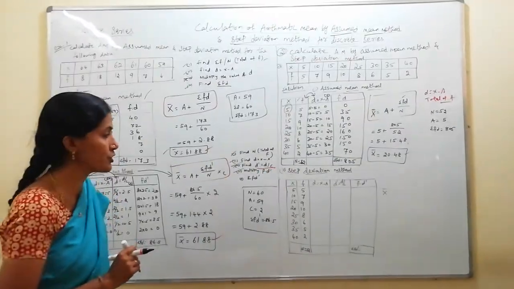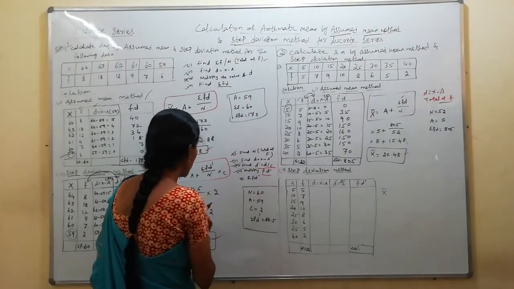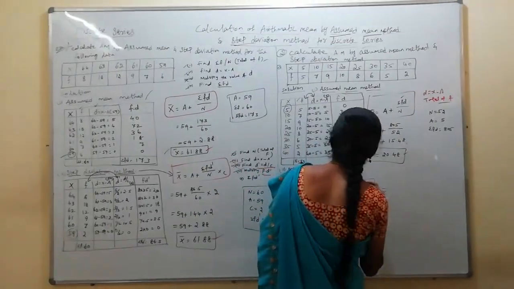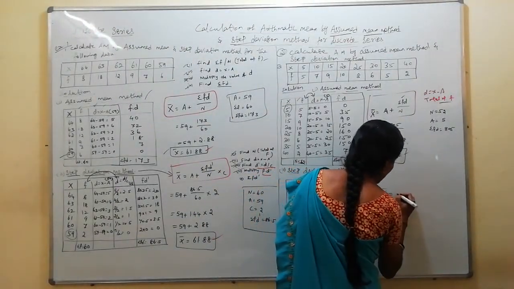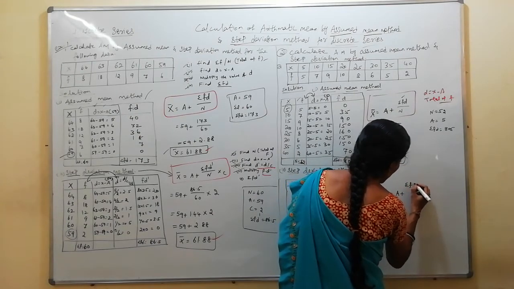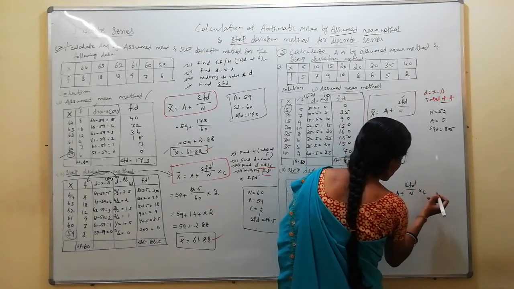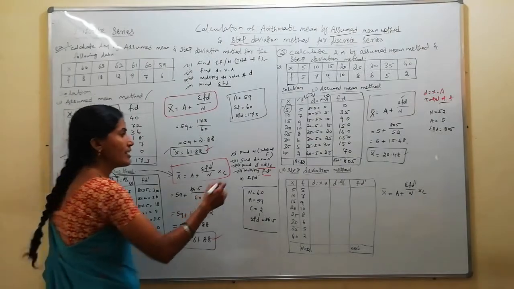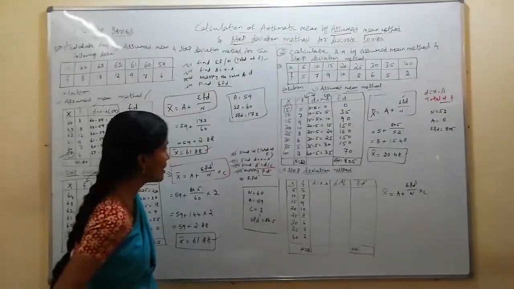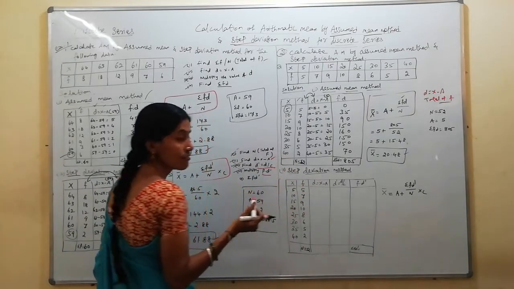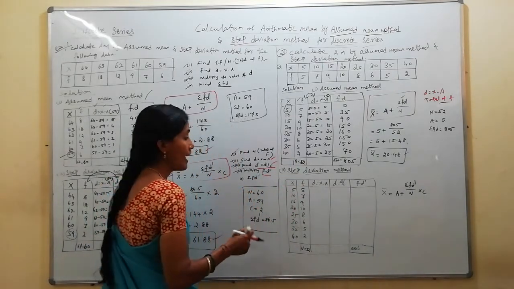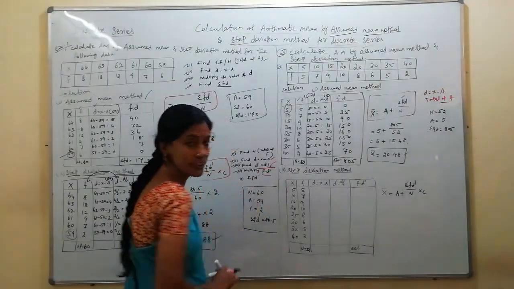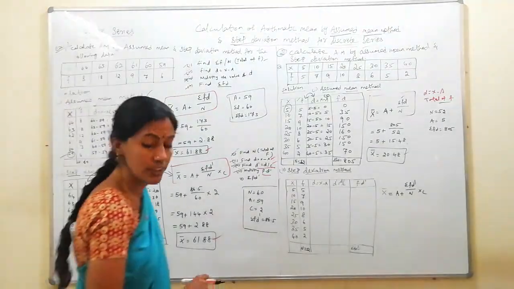After finding d dash, what should we do? You should find the f into d dash as per the formula requirement. So anyway, what I said, first we should write the formula. For continuous step deviation method, formula is x bar is equal to a plus sigma f d dash divided by n, into c. So by writing the formula, you will understand what procedure I am going to do. Okay, you will find the n and next one you will find the d. D equal to x minus a. Find d dash equal to d by c. And after finding the d dash only, you can multiply with the frequency, not with the x. Okay, after multiplication with the frequency, you will get the totaling of f into d dash.